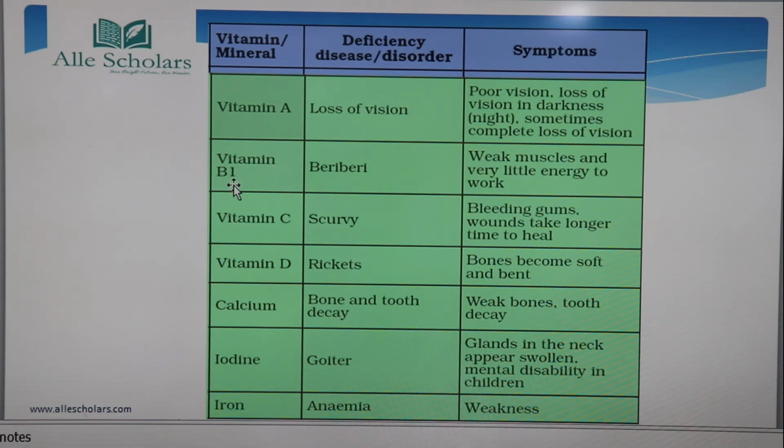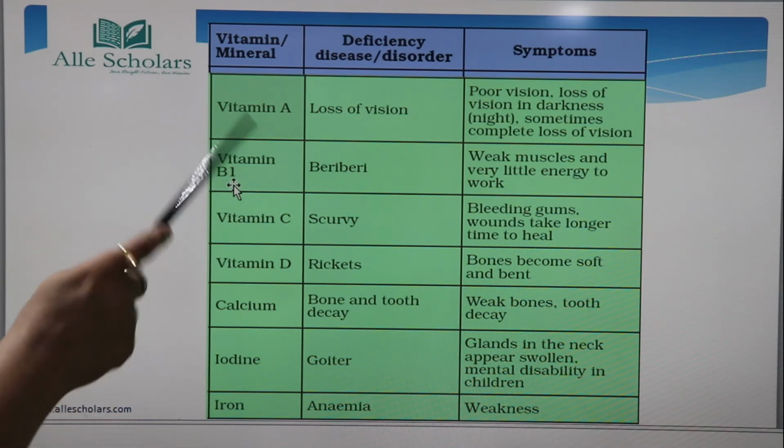Next comes iron deficiency. If there is a deficiency of iron, our hemoglobin level lowers, and a person is called anemic because he has low iron, and that person is going to be very weak. If your hemoglobin is less, you are going to be weak. Your food craving will be less, and you will feel drowsy all the time. You will feel like you have not slept long and you would like to sleep.